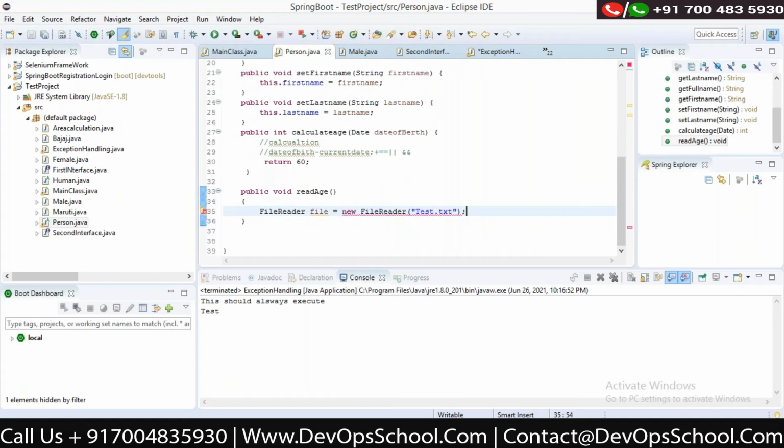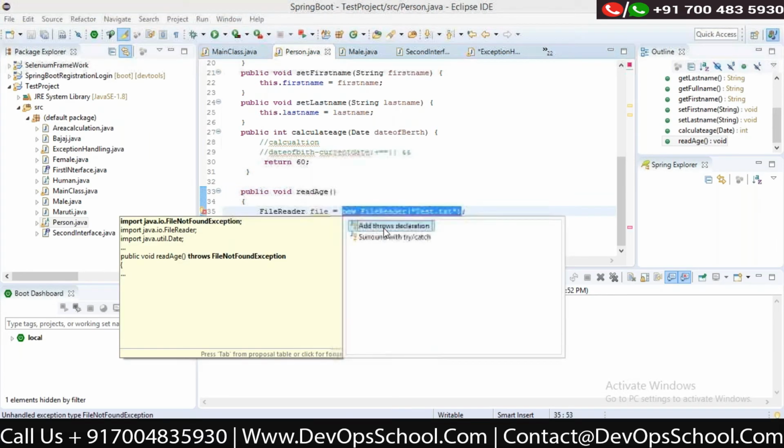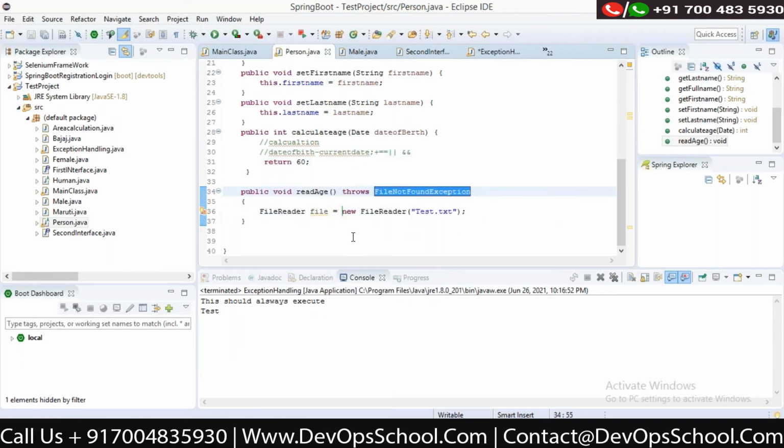I'm trying to read a file here. Now, when I'm trying to read a file here, I don't want to handle the exception in this method. What I want is whoever is calling me, let him handle the exception. So I can add throws.